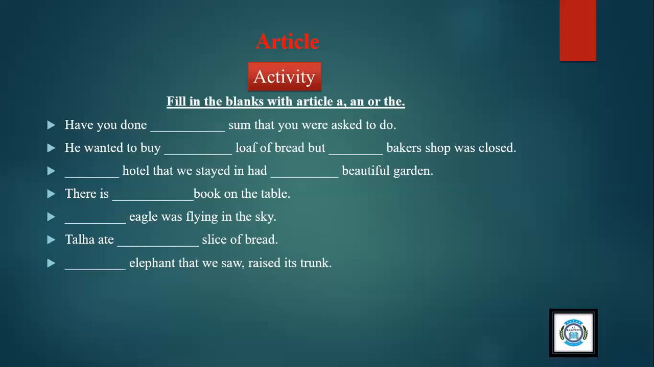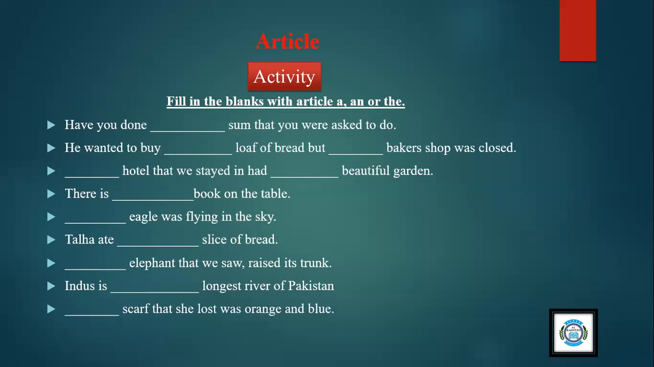Dash elephant that we saw raised its trunk. Here you have already seen the elephant. You are particularly talking about the elephant which you have already seen. So you will use article the. The elephant that we saw raised its trunk. Indus is the longest river of Pakistan. Here you are also talking particularly about the river Indus. Okay.